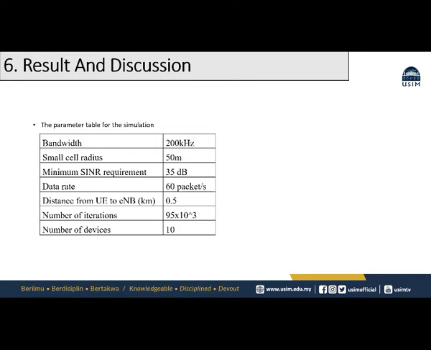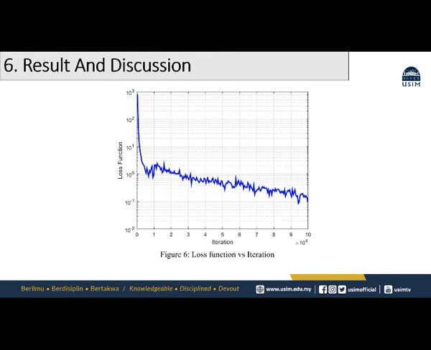This is the parameter table for the simulation, where the bandwidth is 200 kHz, which is the requirement for terahertz communication. The small cell radius is 50 meters, the number of devices is 10, and the number of iterations is 95,000. We conduct a simulation to evaluate the performance of the proposed algorithm for 95K independent runs during the training process. The performance of the DRL algorithm is evaluated in terms of the loss of the Q function. In general, figure 6 shows that the loss of the Q function decreases as the number of iterations increases and has the lowest loss value after 95,000 training iterations.